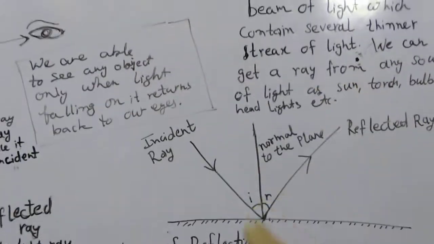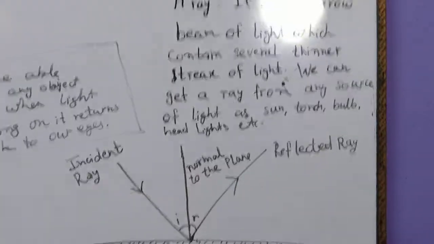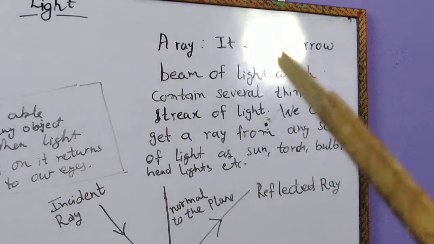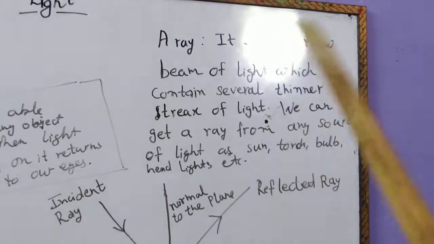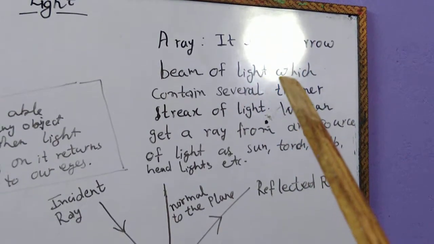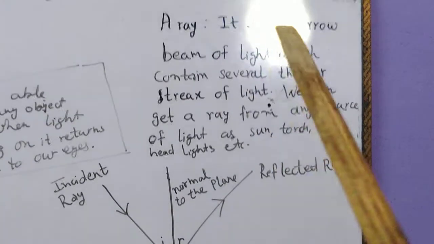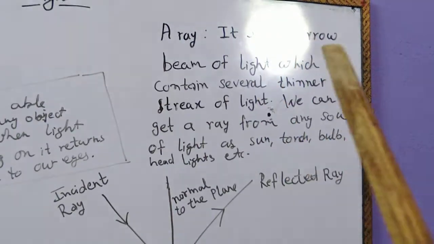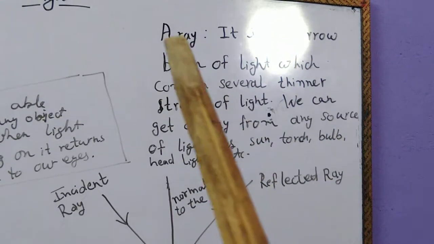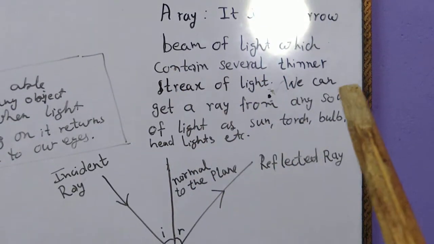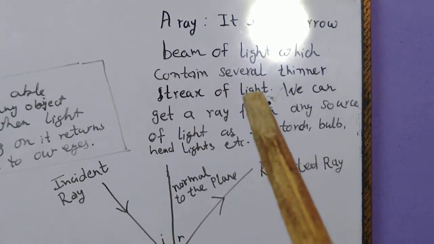First of all, we should also find out what a ray is. We are using this term again and again. You can see here, this is a light source and it is giving some light rays. It is not clear in this, I'll try to show you in another activity. A ray is actually a narrow beam of light which itself contains several thinner streaks of light.